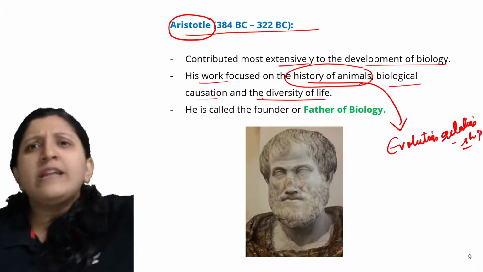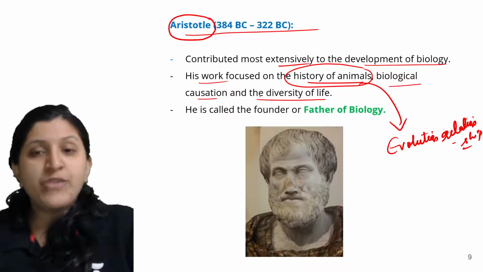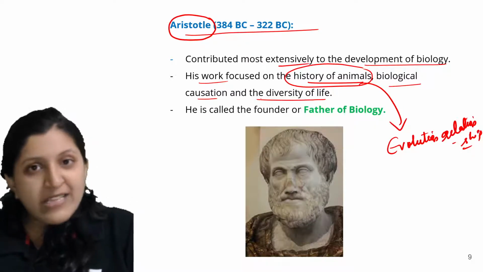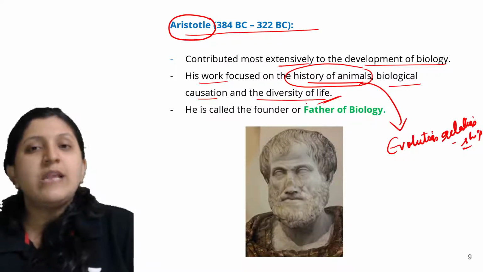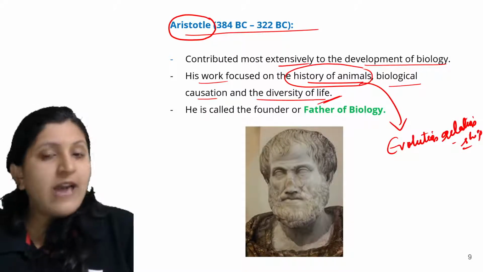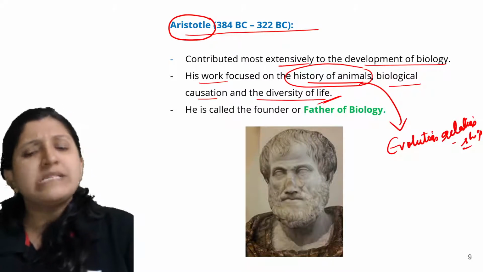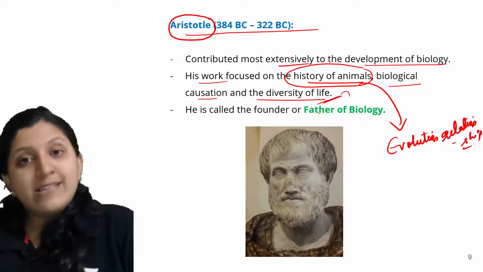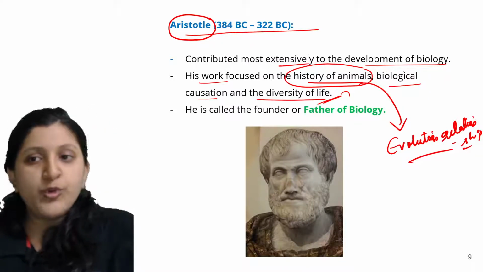You can find in plants alone many different plants. There are marine plants, salt water plants might be there, terrestrial plants are there, and in the desert you can find certain plants. Every diversity in a plant, every diversity in an animal, every diversity that you can find with respect to bacteria. So basically he started studying the different living organisms that exist on this earth. Then the history of animals, I already told you.